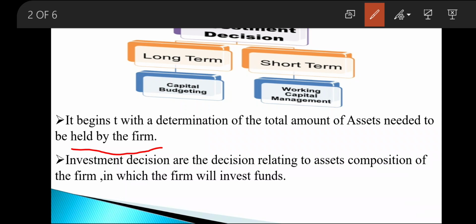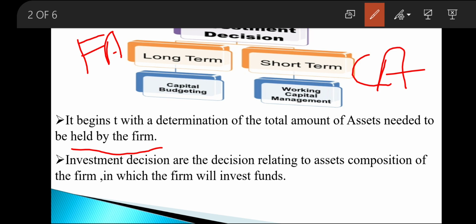And these assets are fixed assets and your current assets, right? It is one of the most important financial decisions since the funds involve cost and are available in limited quantity. Its proper utilization is very necessary to achieve the goal of wealth maximization.